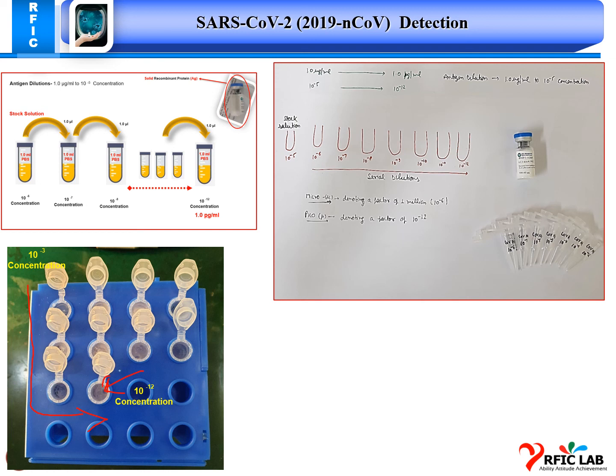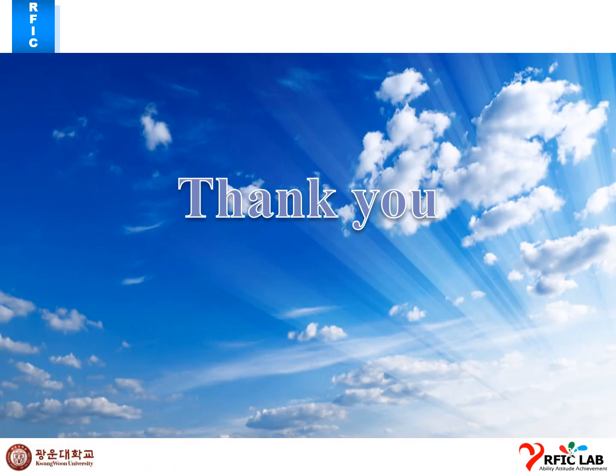This is an antigen. So that's all about our biosensing recipe for the SARS coronavirus, and the detailed schedule as well as the detailed explanation of all the chemical processes that we are following in this experiment. So that's all. Thank you, Professor.